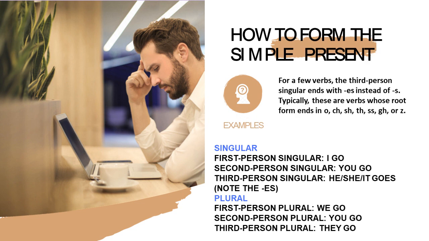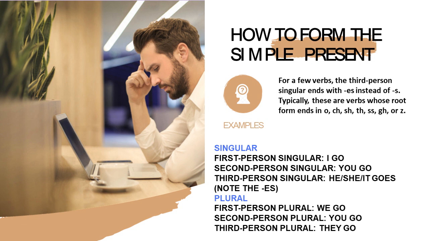How to form the simple present. For a few verbs, third person singular ends with es instead of s. Typically, these are verbs whose root form ends in o, ch, sh, th, ss, gh, or z. Examples. Singular. First person singular, I go.